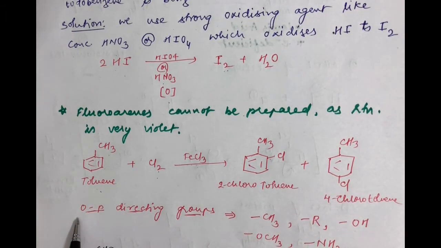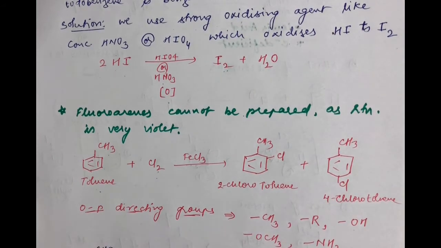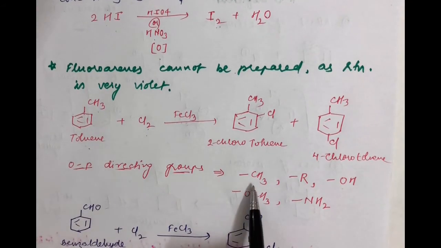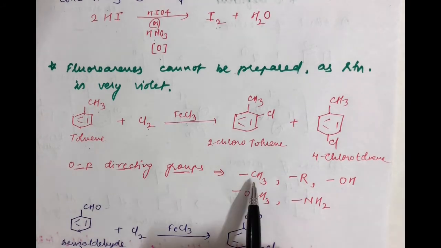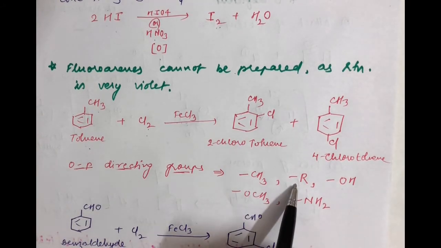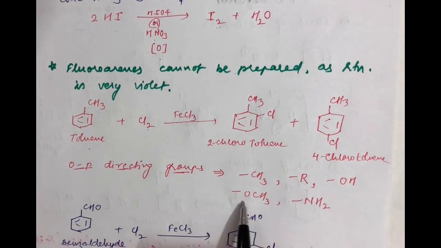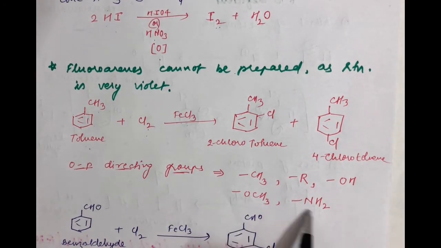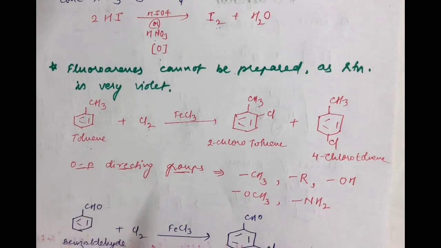Let me give you some examples of other ortho-para-directing groups which I have written. CH3 or any alkyl group. As I have taken CH3, you can take any alkyl group like C2H5, C3H7. Then the hydroxyl group OH, the methoxy group OCH3, the amine group NH2. All of these are ortho-para-directing groups.